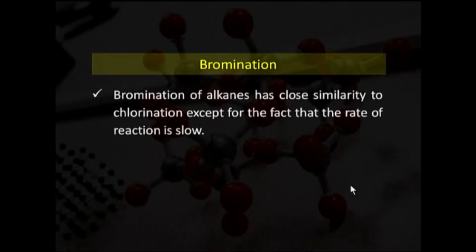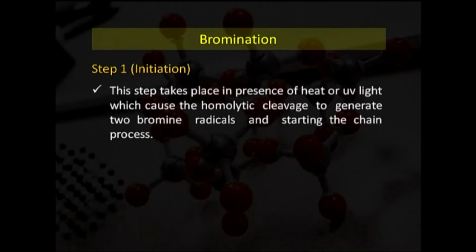Now, we will discuss bromination. It is also an example of a substitution reaction which comes under halogenation. Bromination of alkanes has close similarity to chlorination, except that the rate of reaction is slow. It takes place in various steps. In step 1, also known as initiation, the reaction starts. This step takes place in the presence of heat or UV light, which causes homolytic cleavage to generate two bromine radicals and start the chain process.